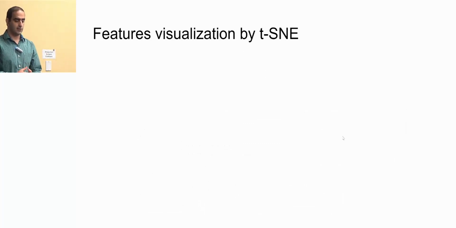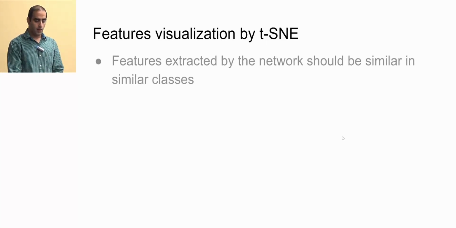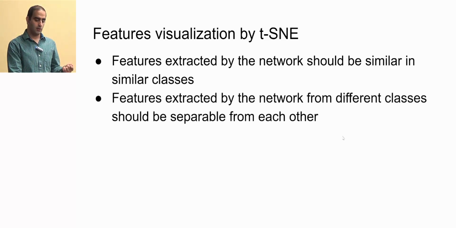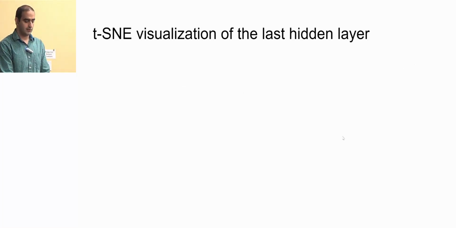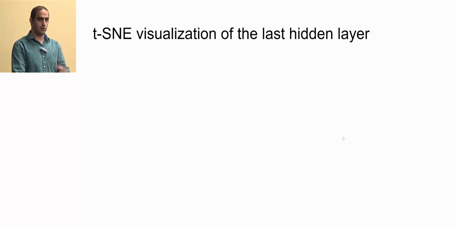And one final ablation study which we did was to visualize the features which we learn by meta-learning using t-SNE. t-SNE is a method which plots high-dimensional data in a 2D space. We want the features extracted by the network to be similar if they are in similar classes, and they should be separable if they are from different classes. So we use t-SNE to visualize data. What we visualize is the last hidden layer of the network, so we can call them the features, the last hidden layer vector.